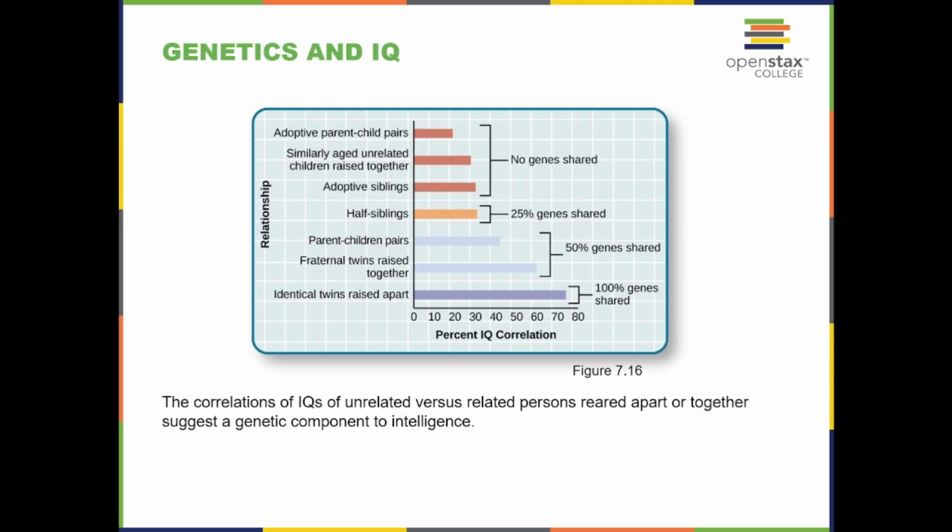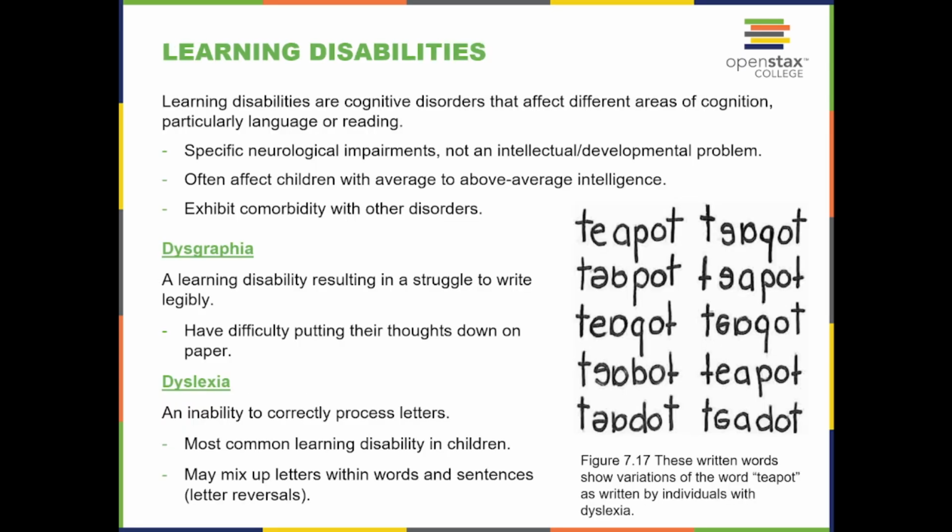Genetics and IQ. The correlation of IQs of unrelated versus related persons reared apart or together suggests a genetic component to intelligence. Learning disabilities. Learning disabilities are cognitive disorders that affect different areas of cognition, particularly language and reading. They are specific neurological impairments, not an intellectual development problem, often affect children with average to above average intelligence, and exhibit comorbidity with other disorders.